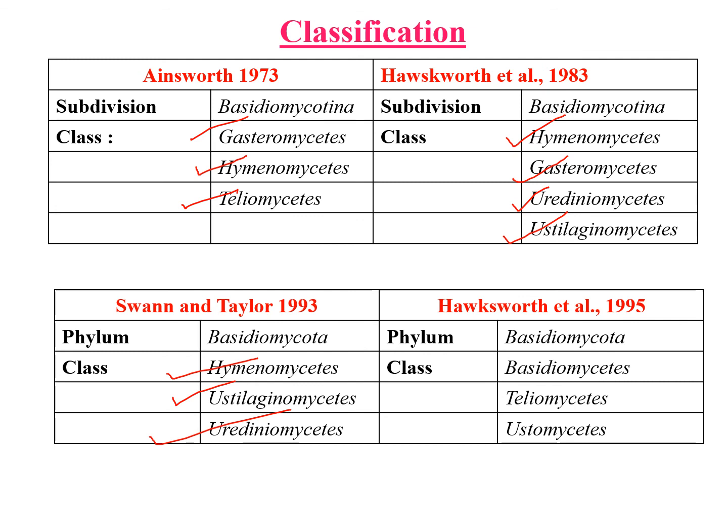And again, Hawksworth's classification in 1995 placed the phylum Basidiomycota into three classes: Basidiomycetes, Teliomycetes, and Ustomycetes. These were the four classifications available for the Basidiomycotina.